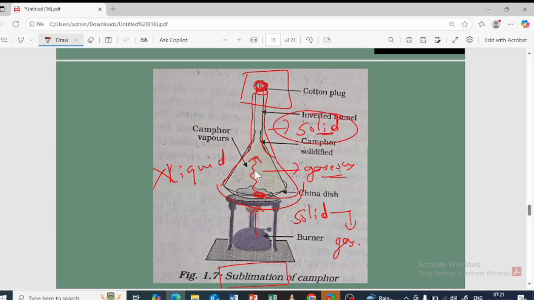A solid state, right? The gas which evolved from here is deposited here as the solid. So here the gas is directly converted into solid. So this is called deposition. From solid to gas directly, it is called sublimation. From gas to solid directly, it is called deposition.